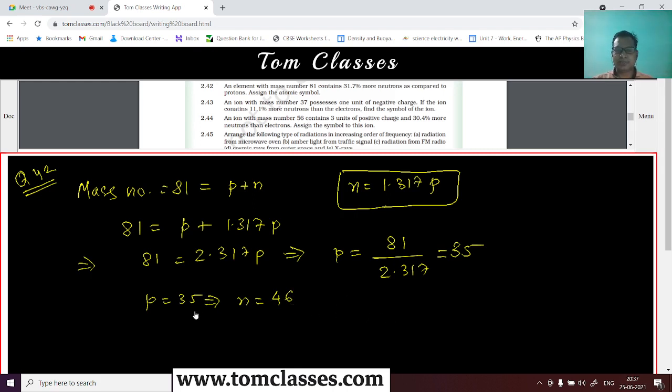So what will be the symbol? With 35 we know that we have already seen an element just before, that is bromine, right? So bromine 35 it is, and then it is 81. So that is the element. Is that okay? Yes or no?